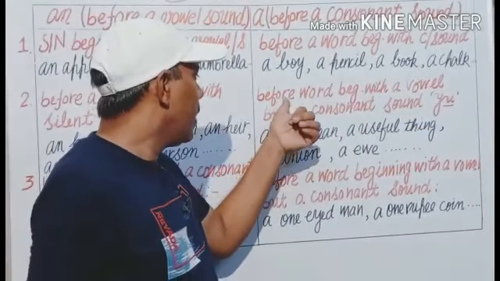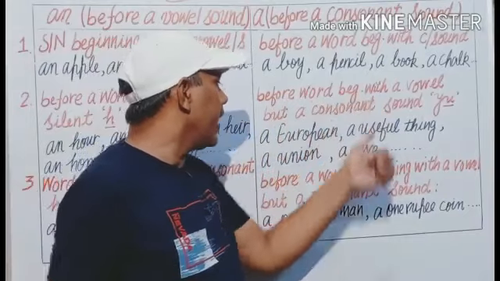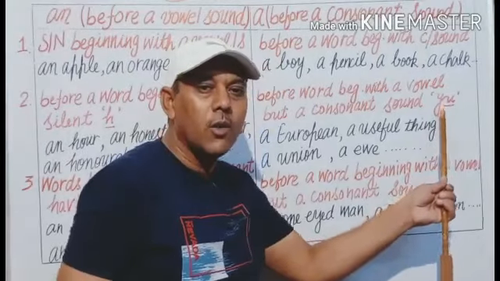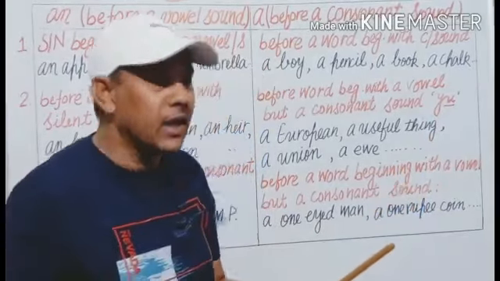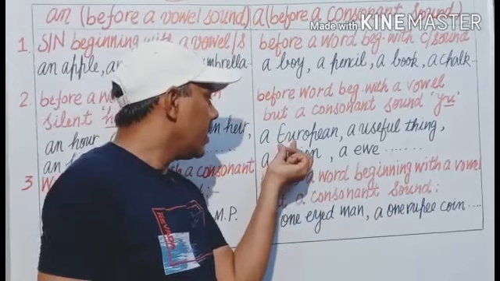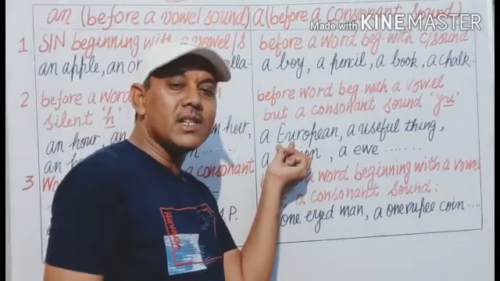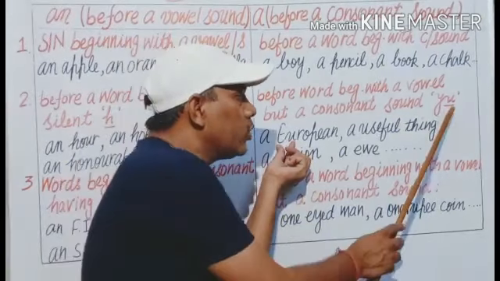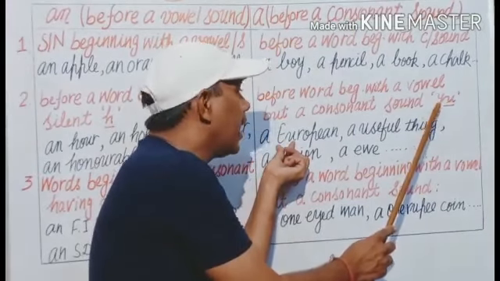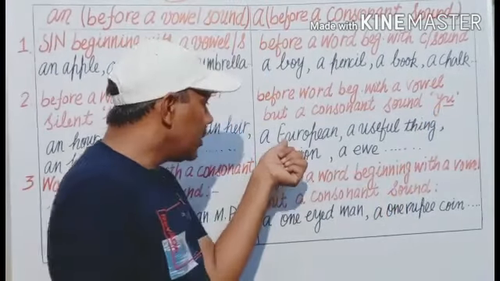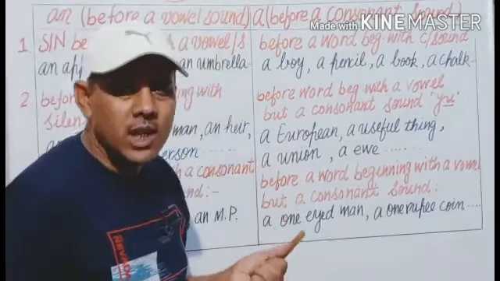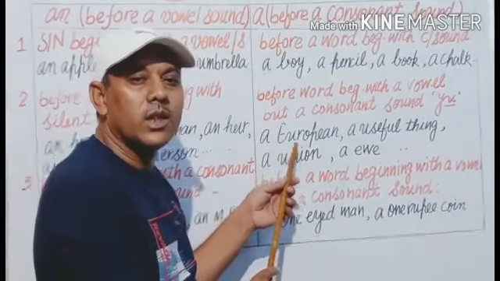The next is before words beginning with a vowel but producing a consonant sound, ya, Y-U, you or yeah. For example, a European. Here, the beginning letters E and U produce a yu sound. And this ya sound is a consonant sound. Although it is a vowel, these two vowels produce a consonant sound. That's why we use A before it.